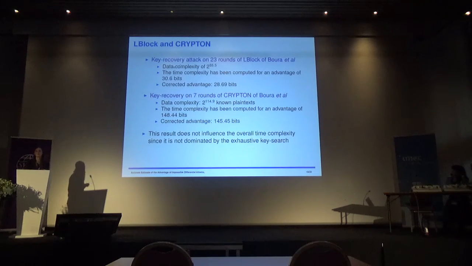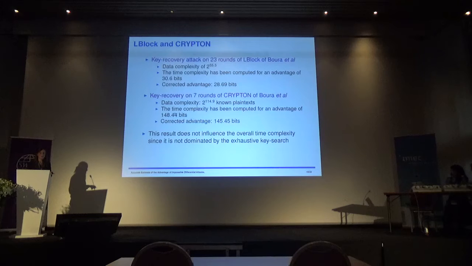Celine looked at some previous attacks that were done on the LBlock cipher and the Crypton cipher. Both are impossible differential attacks, and for the first one the advantage was estimated at 30.6 bits, and with the new theory of Celine this is corrected to 28.69, and for Crypton something similar happens.